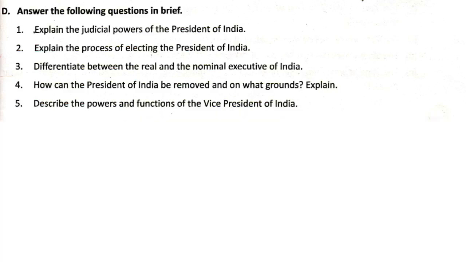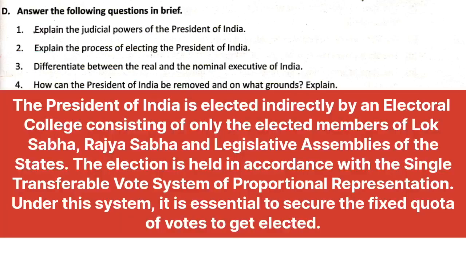Question number 2, explain the process of electing the President of India. Answer, the President of India is elected indirectly by an electoral college consisting of only the elected members of Lok Sabha, Rajya Sabha and legislative assemblies of the states. The election is held in accordance with the single transferable vote system of proportional representation. Under this system, it is essential to secure the fixed quota of votes to get elected.